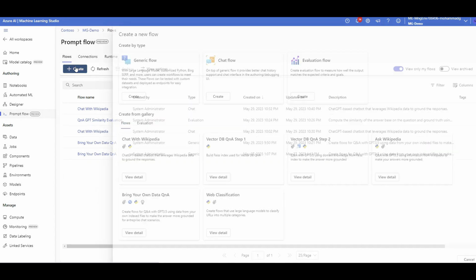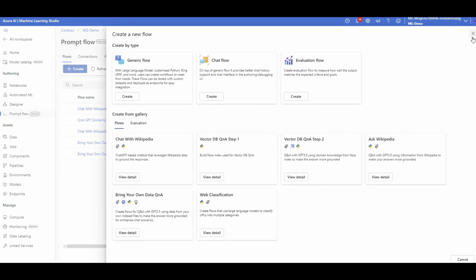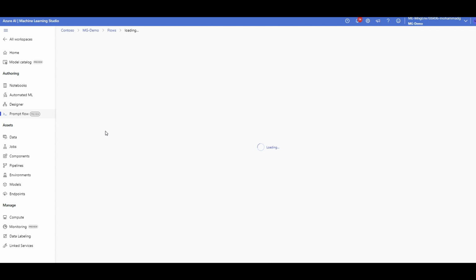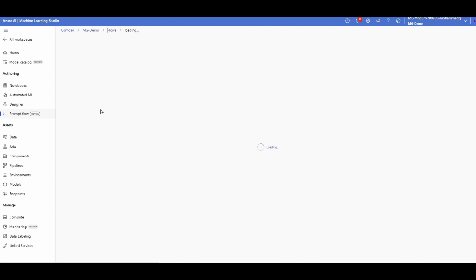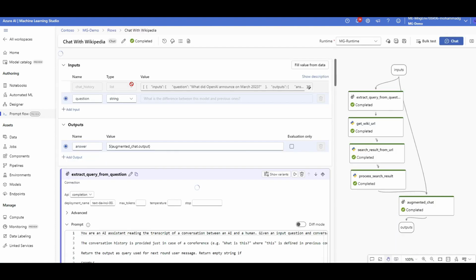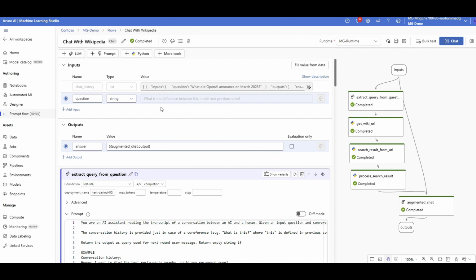Chat with Wikipedia. Again, I created it just by clicking on chat with Wikipedia. Let me open this one to understand prompt flow a little better. I fixed the other one, and this one I think worked properly. There you go.